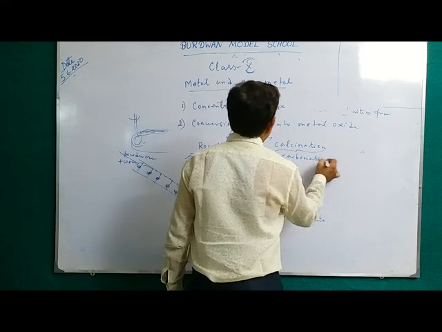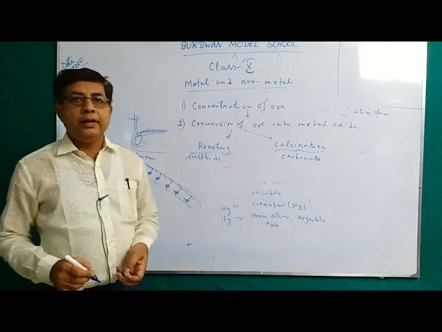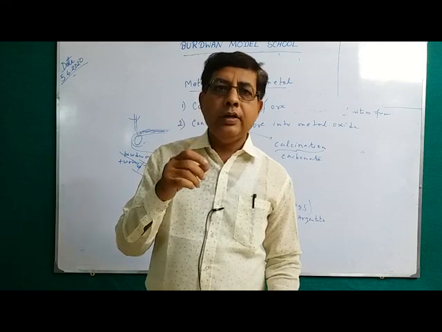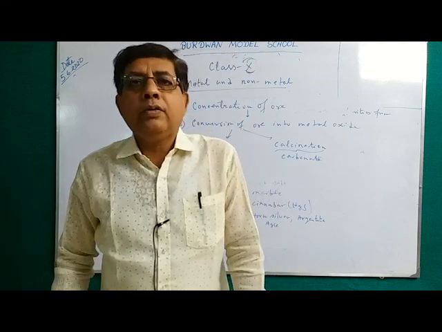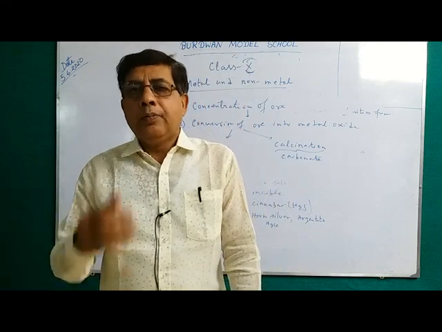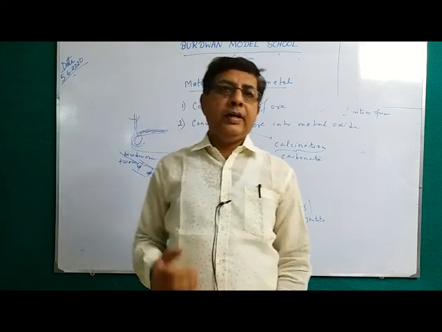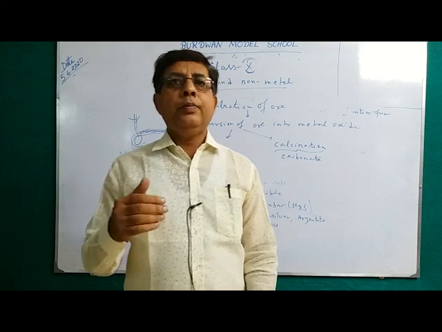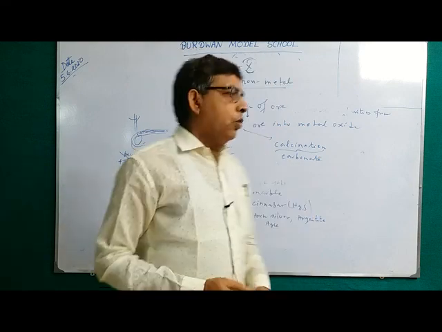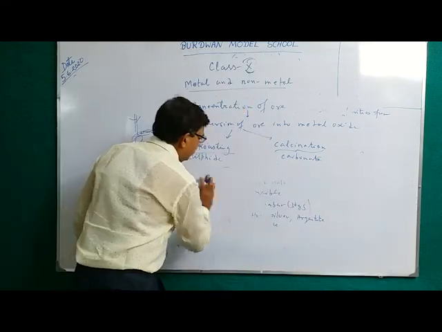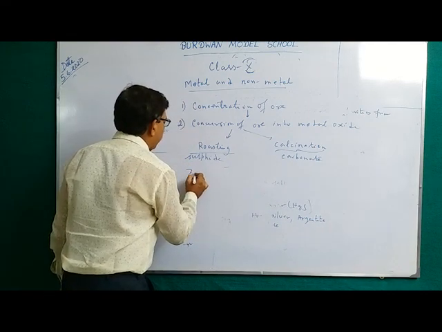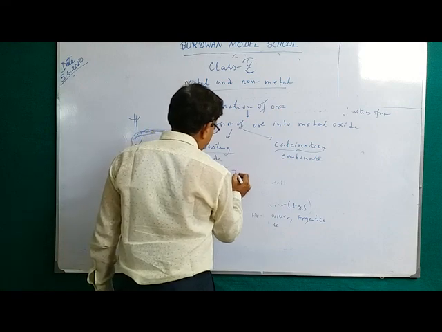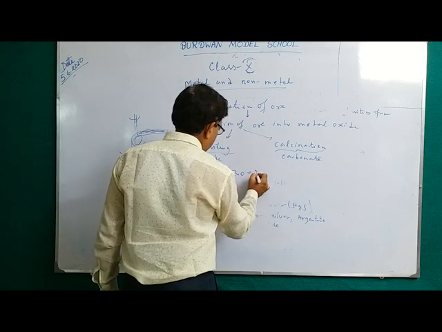What is roasting? It is the process of heating the sulfide ore at very high temperature below its melting point in presence of sufficient oxygen. Say zinc sulfide, when heated with oxygen, is converted to zinc oxide plus SO2.